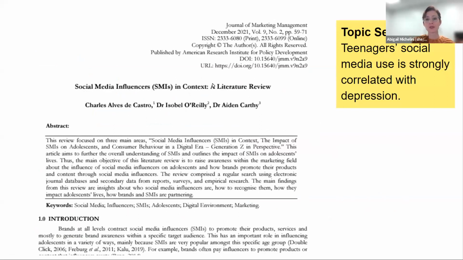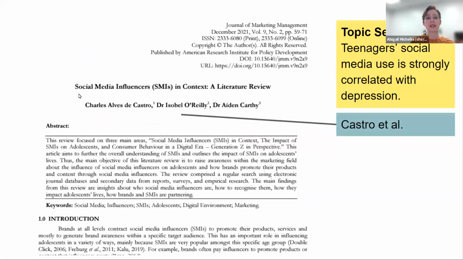It's Social Media Influencers in Context, a literature review, okay? Because there are 3 authors here, I only need the last name of the first author, okay? Authors in journal articles are in order of who did the most work. So Castro, we want to give him credit.